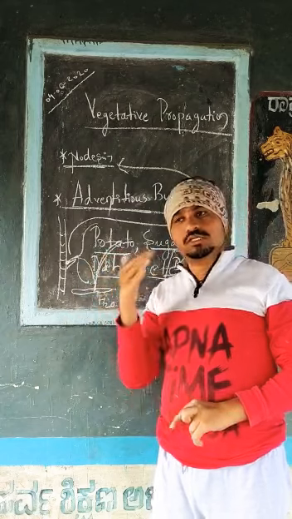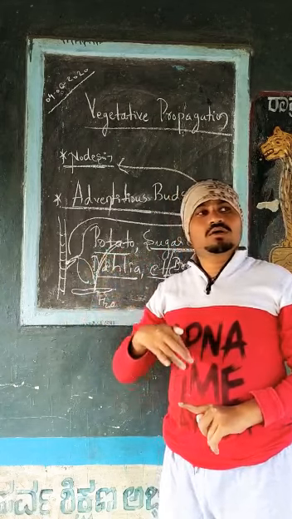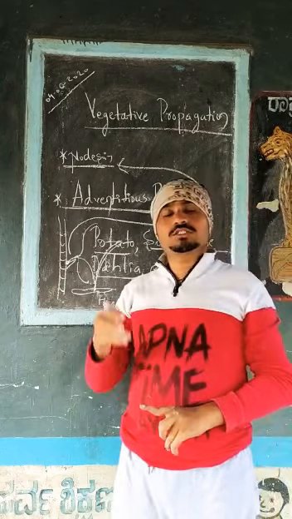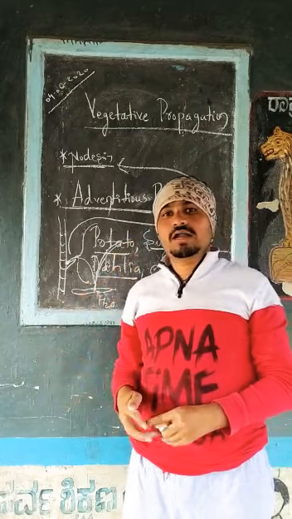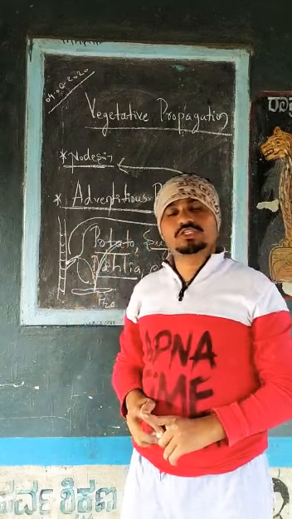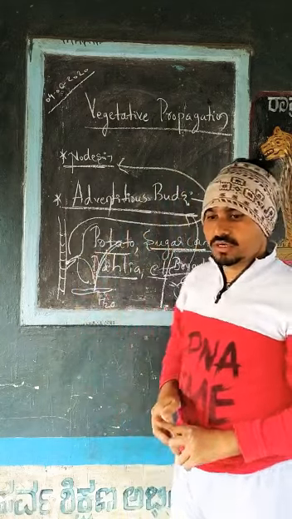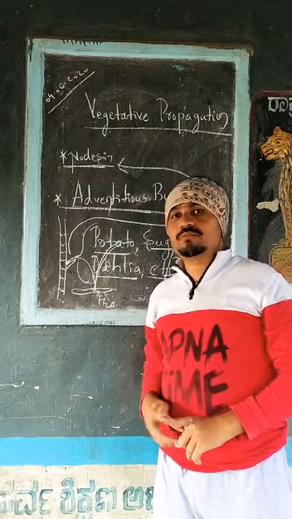We have studied asexual reproduction. What is meant by asexual reproduction? What concepts have we studied in it? We studied asexual reproductive structures in different plants and animals. Next we discussed vegetative propagules, which also come under asexual reproduction. Asexual reproduction is totally different from sexual reproduction.